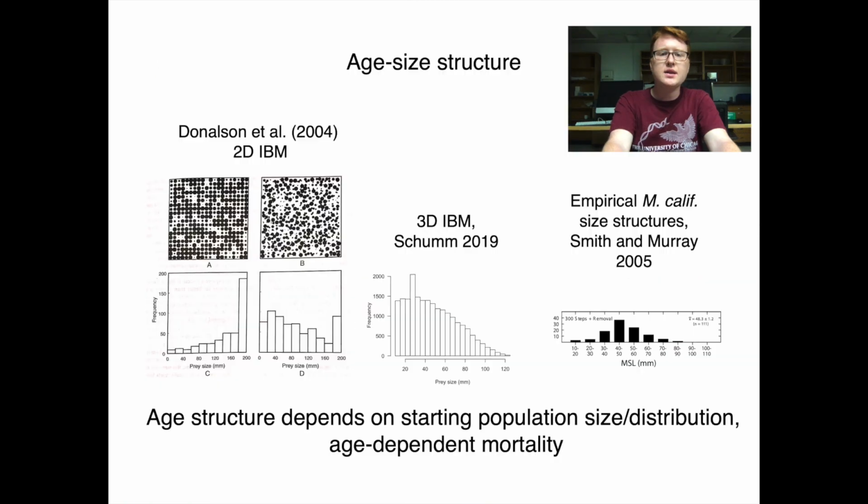So one thing that I looked at initially was how well my model captured realistic population age size structure. And this comes up in a book chapter by Donaldson, Robles, and others in 2004 that looked at different approaches to modeling a mussel bed.